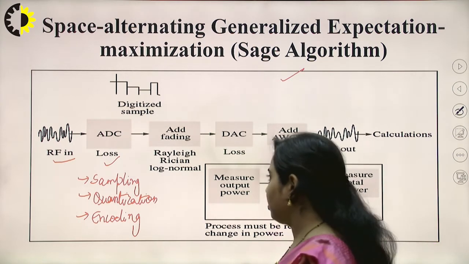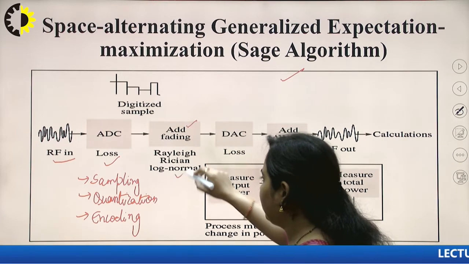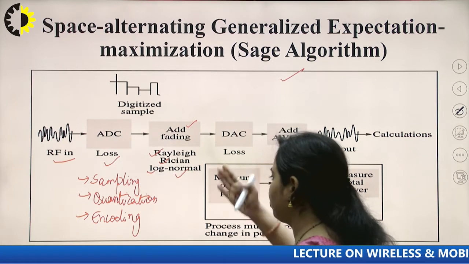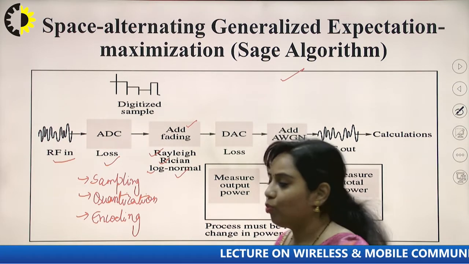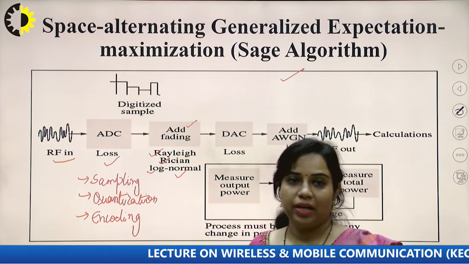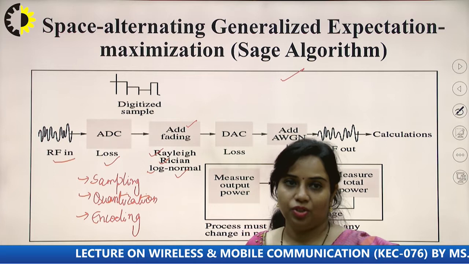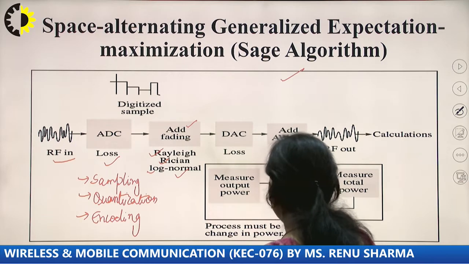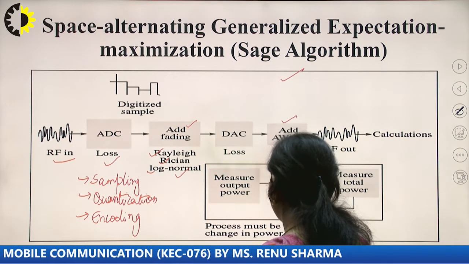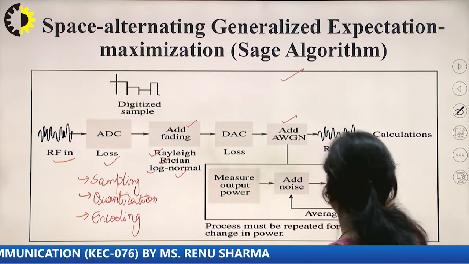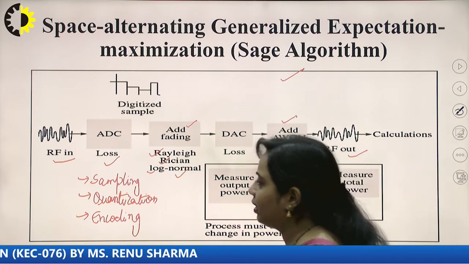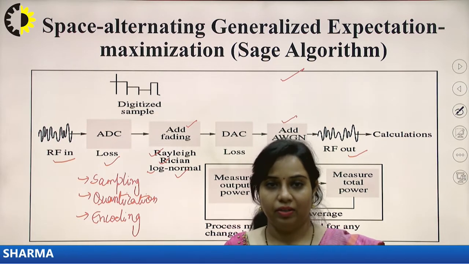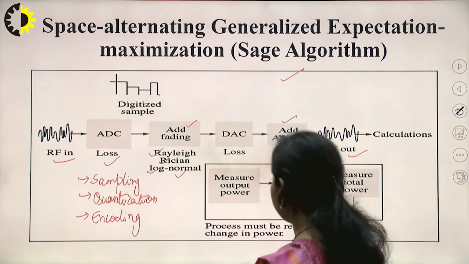Now, after that, it will be passed through added fading, that is a Rayleigh, Rician or log normal model. So basically three different types of fading models are there. Next, at the receiver side, it will be a DAC, that is a digital to analog converter, because the original signal is in the form of analog only. Then we have to add AWGN noise, that is additive white Gaussian noise, and the output will be the RF output. So you can see that the input is RF, the output is RF, and in between we have added fading and AWGN to see the channel modeling.